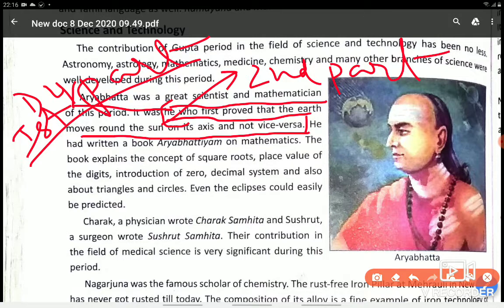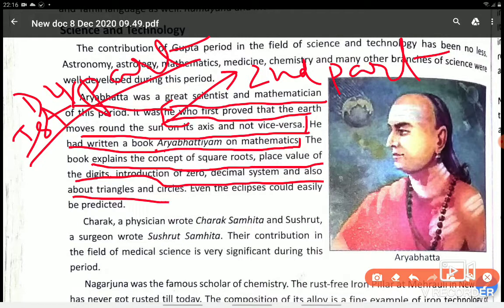And he had written a book, Aryabhattam, on mathematics, in which he explained the concept of square roots, place value, digits, introduction of zeros, decimal systems, triangles, and circles. So this is for second part up to here. And this is the first part, who was Aryabhat, a great scientist and mathematician.